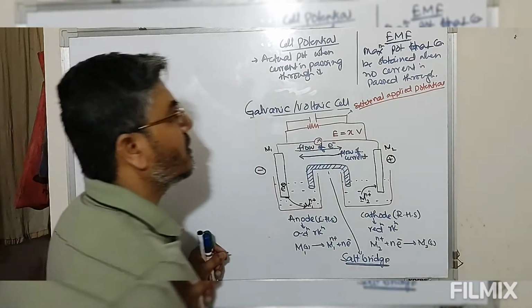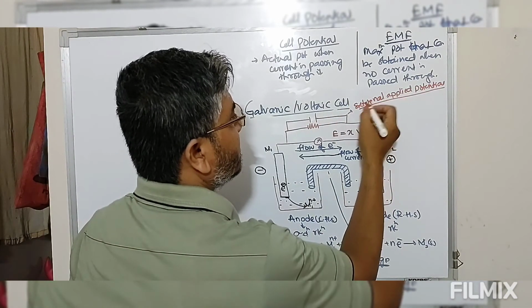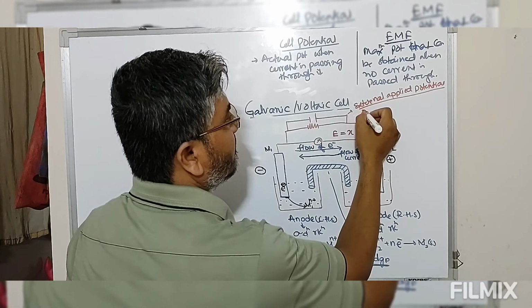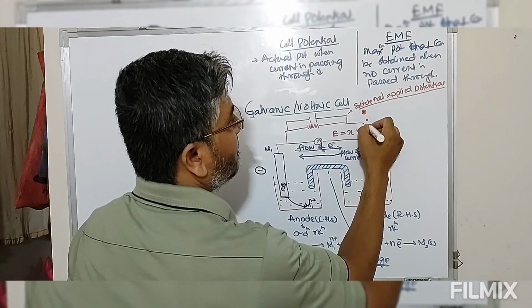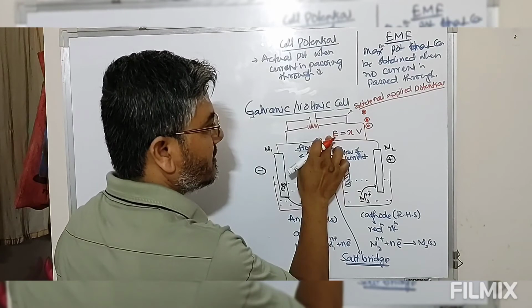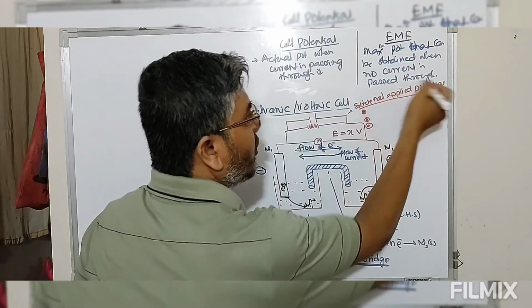Now with this external circuit, three different cases will arise here. Now this is the potential, the applied potential.